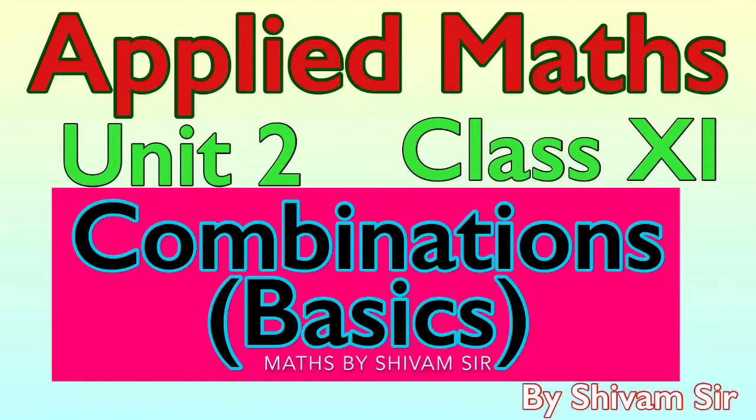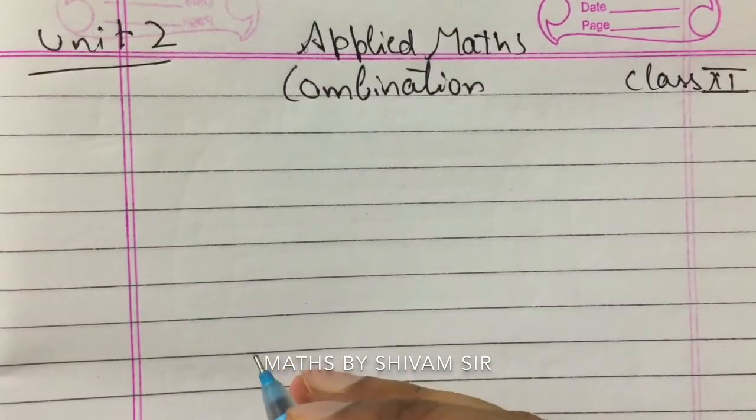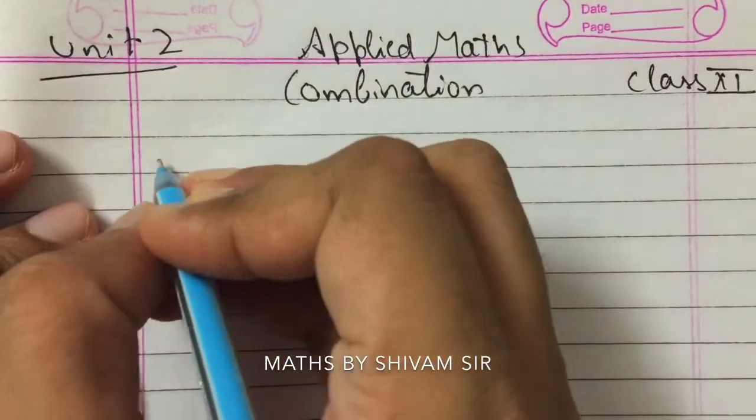So now let's come to the next topic, combination. Let's discuss this topic now. Combination is a very easy topic. Combination means selection of things.